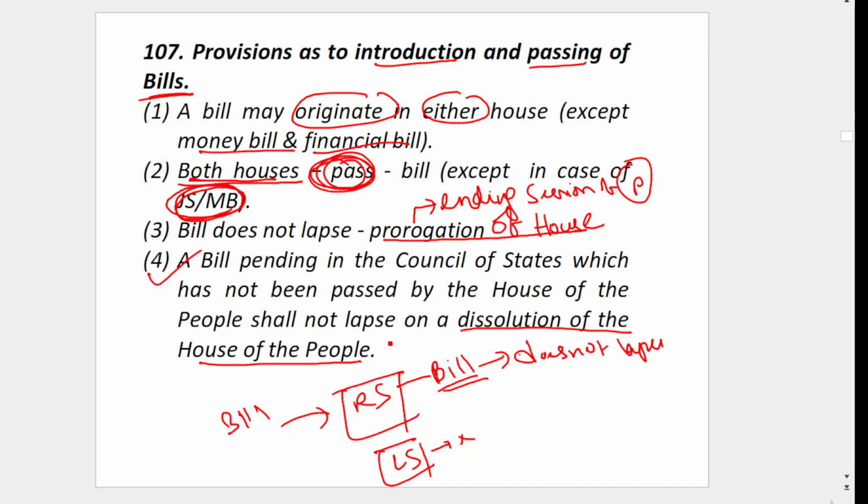That is 107. Then let's say I have introduced the bill in Lok Sabha. That will lapse. Let's say I have introduced a bill in Lok Sabha and it went to Rajya Sabha also after passing here. This also will lapse.